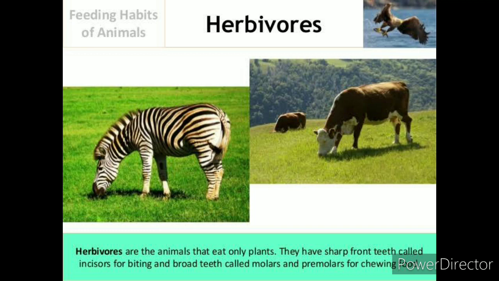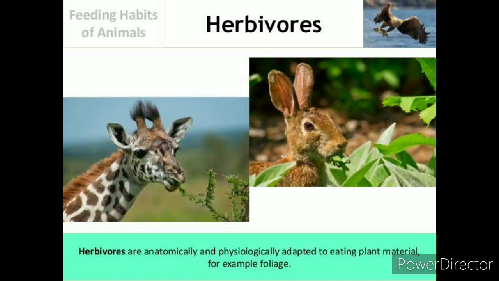In case of herbivores, they are anatomically and physiologically adapted to eating plant material. So, they have adaptations that enable them to eat plant materials, like a longer digestive system.